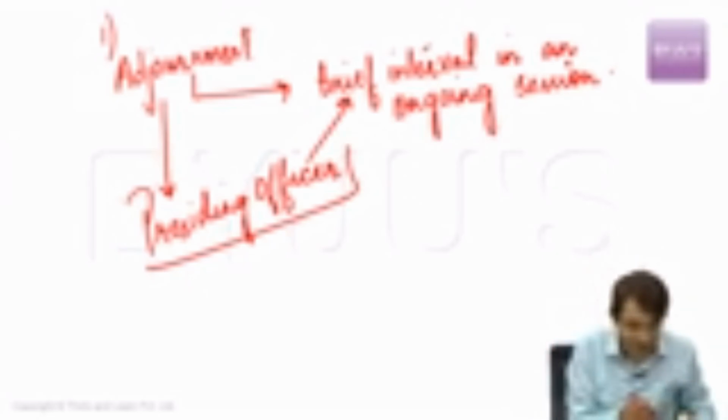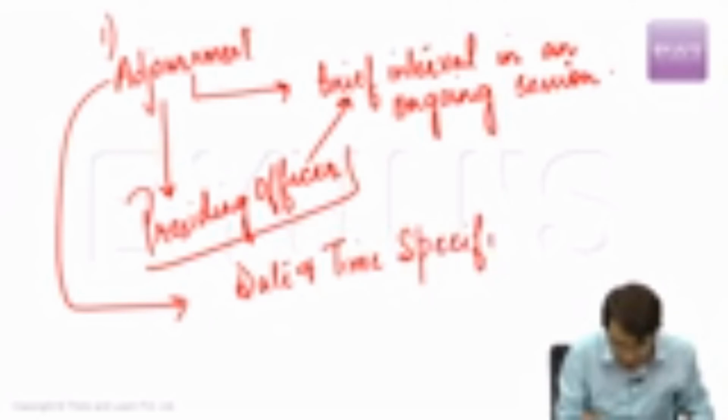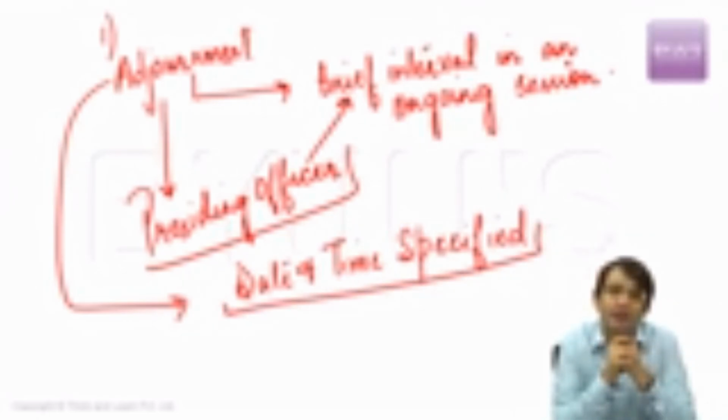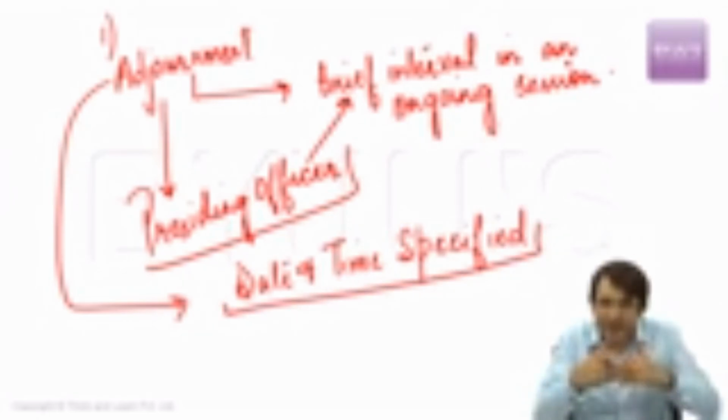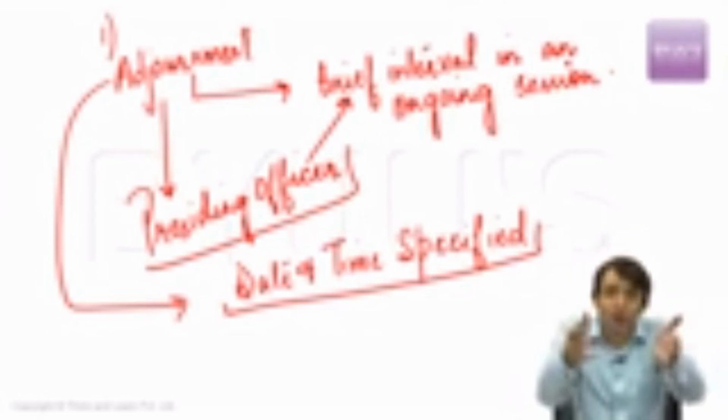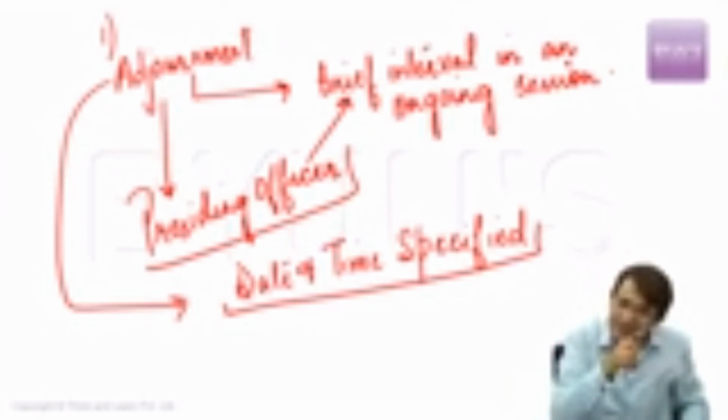But this adjournment is of 2 types. Adjournment with date and time specified. The Speaker of the House will say, the House is adjourned and we are going to meet tomorrow, 10th of January, 12 p.m. in the afternoon. That means the Speaker is adjourning the House, halting the ongoing session. There's an interval in the ongoing session, but at the same time, the Speaker is explicitly mentioning the date and time on which this Lok Sabha or Rajya Sabha is to be convened again. That means adjournment with date and time specified.